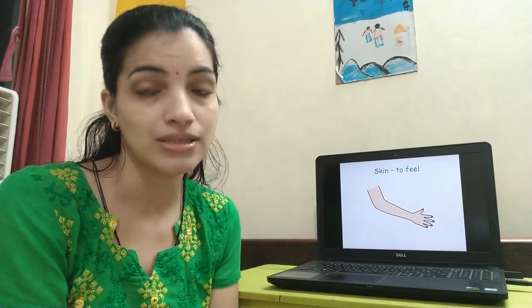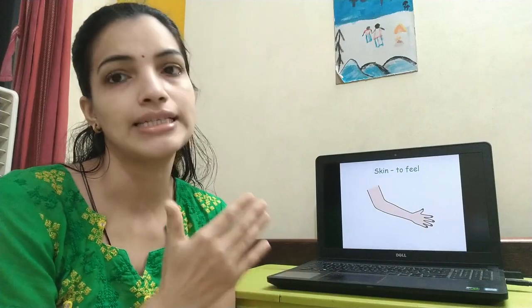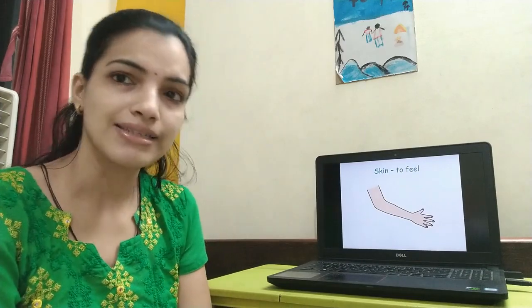So how many sense organs are there? There are 5 sense organs. And which are they? Eyes, nose, ears, tongue and skin. Repeat after me. Eyes, nose, ears, tongue and skin.